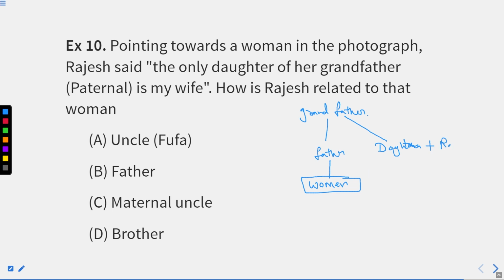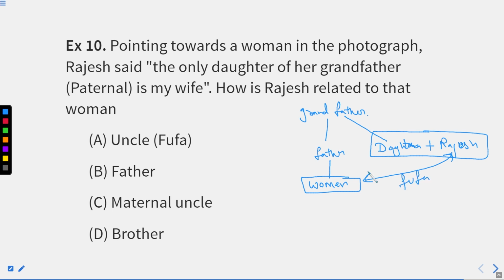So he'll be Rajesh. This is there. So how is Rajesh related to the woman? So Rajesh is her father's brother-in-law. So the woman is related to Rajesh as his fufa in Hindi, right?